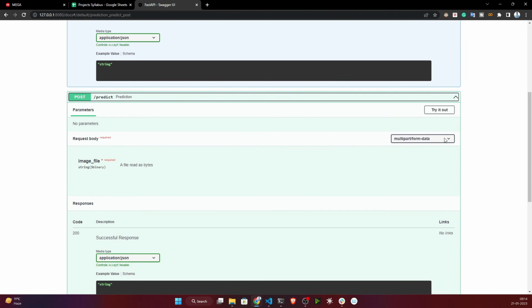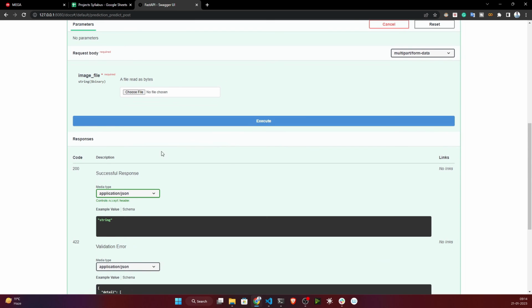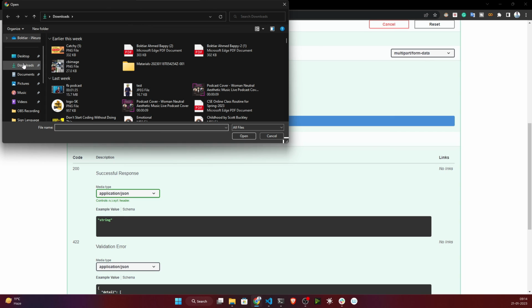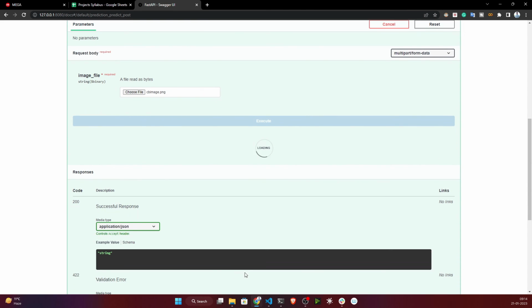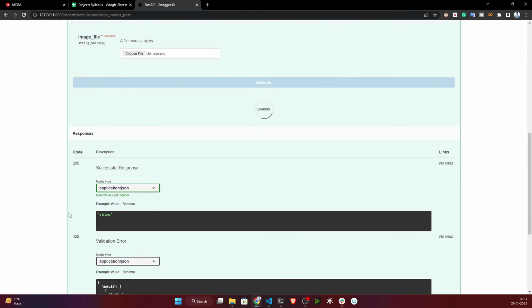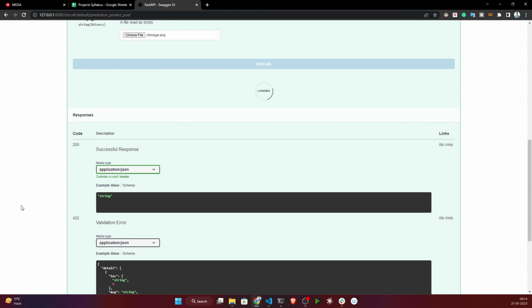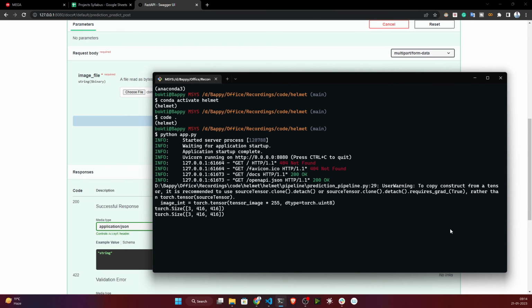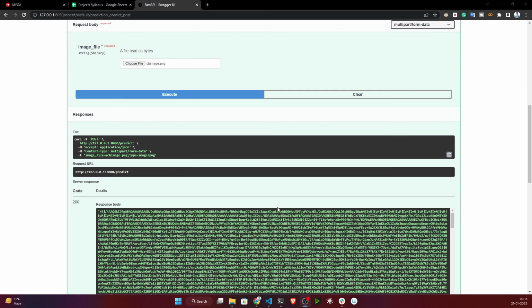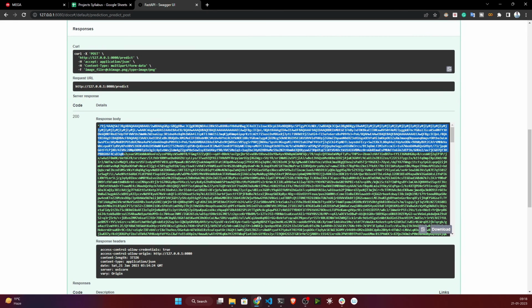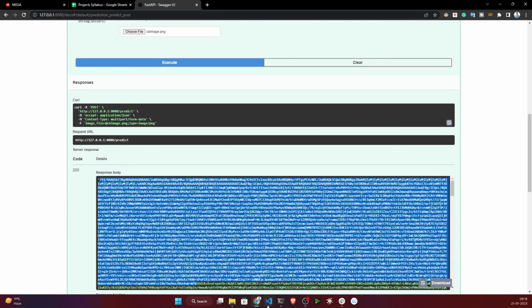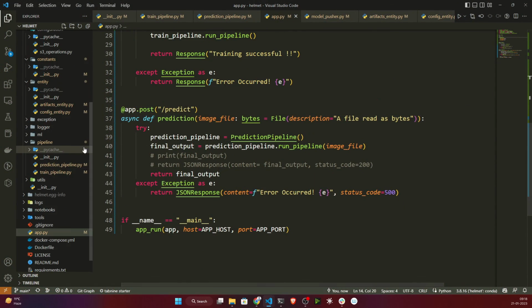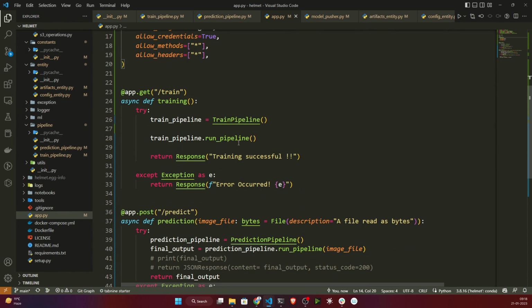See, this is the prediction route. Here you just click on try it out, and you just need to upload one image. Let's upload this image. Then I will execute. If it is successfully executing, then it will return one base 64 string. So guys, as you can see, prediction is done, and it has returned this base 64 string. That means our API is working perfectly. So we have ended up with our implementation.